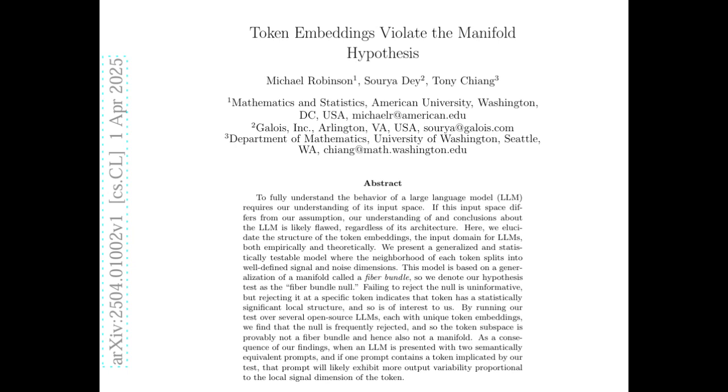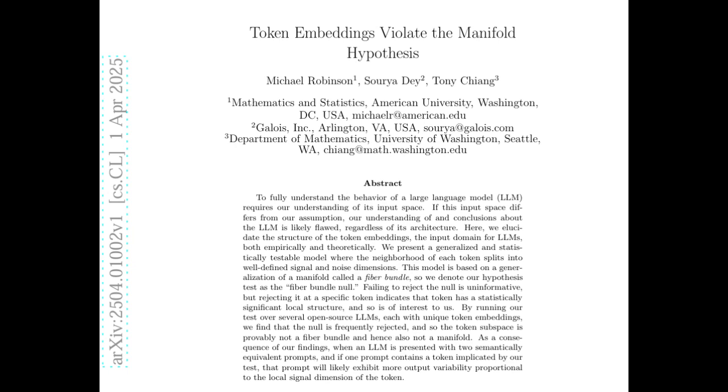So they created this statistical test called the fiber bundle null. The fiber bundle null? Yeah, and the idea is to see if the local structure around a token is consistent with this idea of separate signal and noise dimensions. All right, so they're trying to poke at this language map inside the LLM and see how it reacts. Exactly.